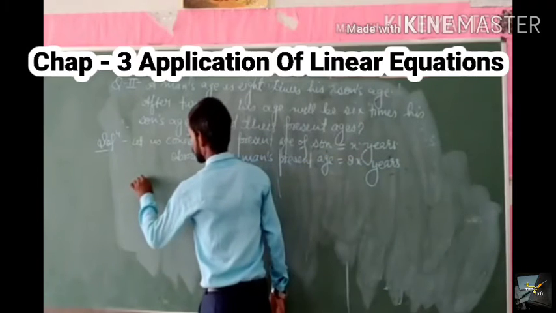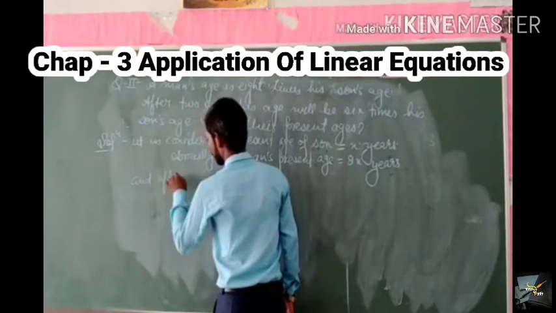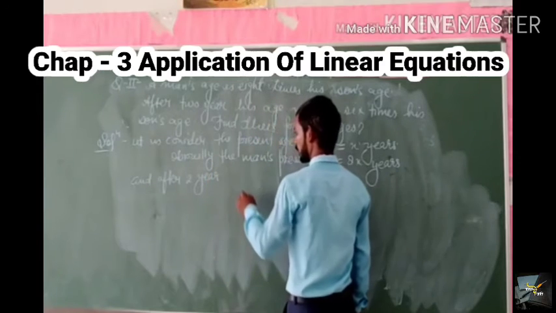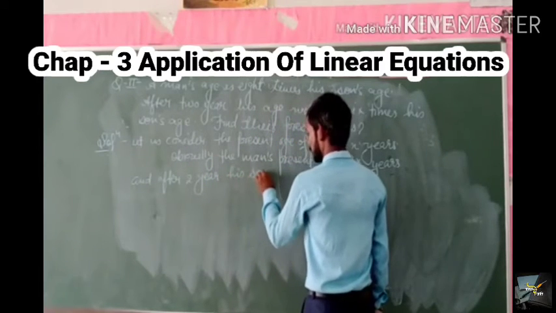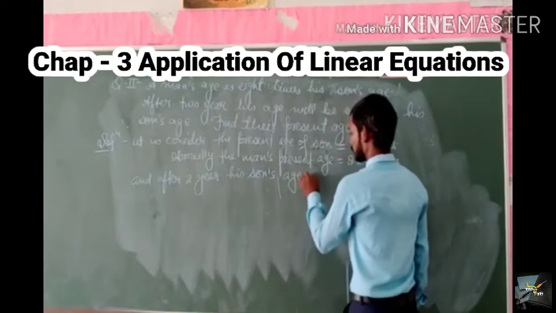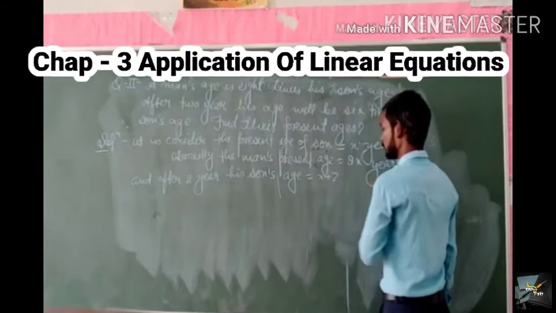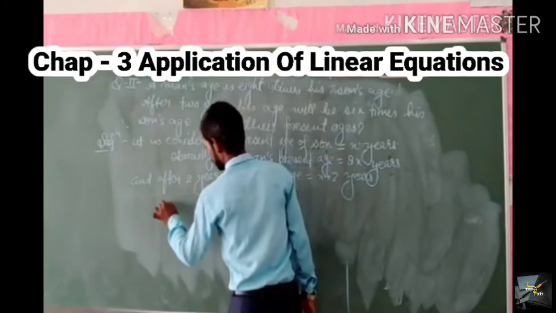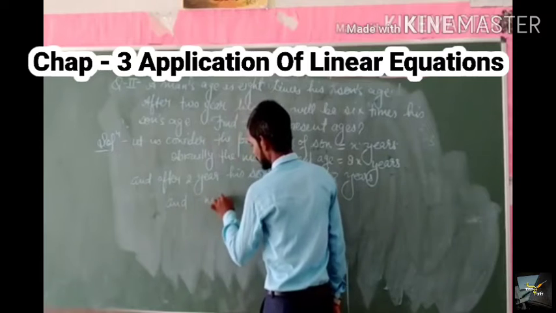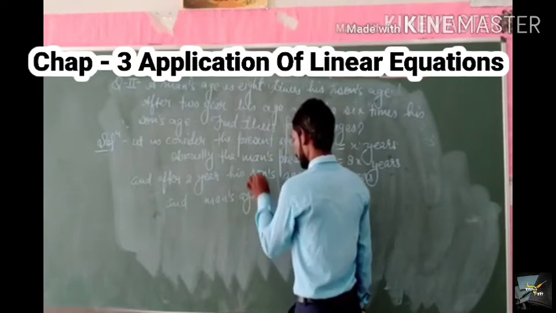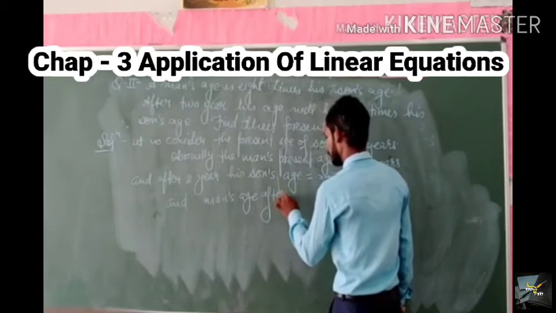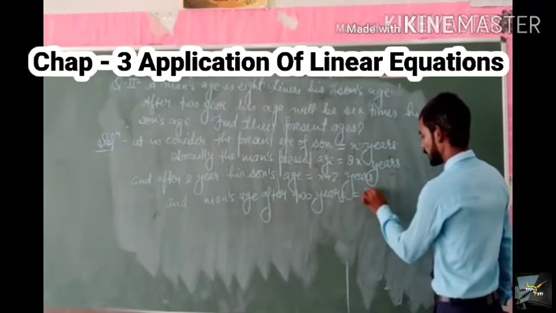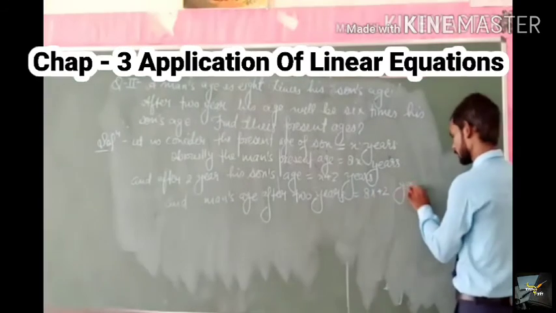And after 2 years his son's age is equal to x plus 2 years, and man's age after 2 years is equal to 8x plus 2 years.